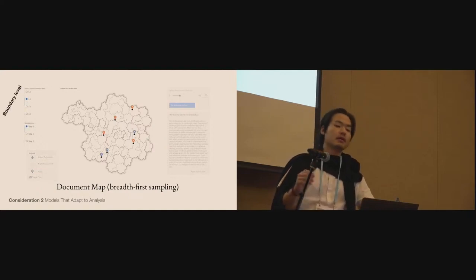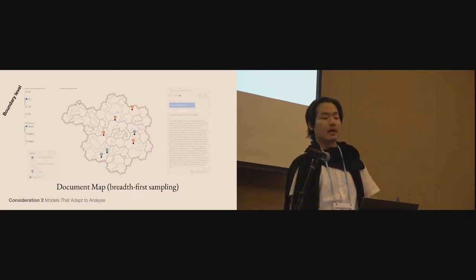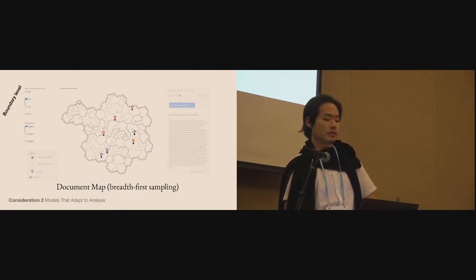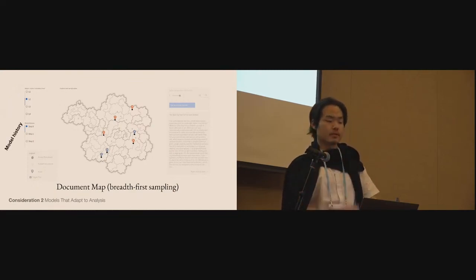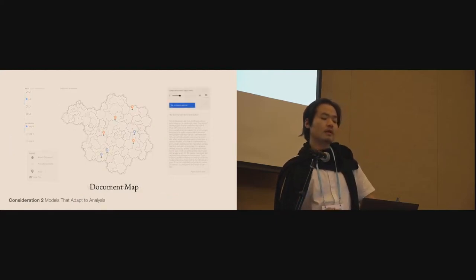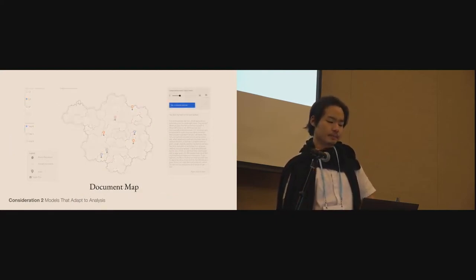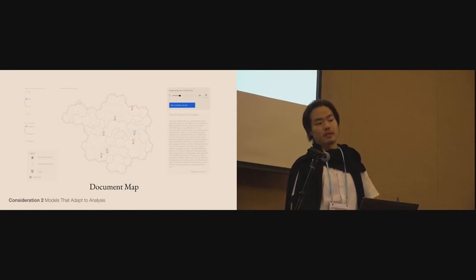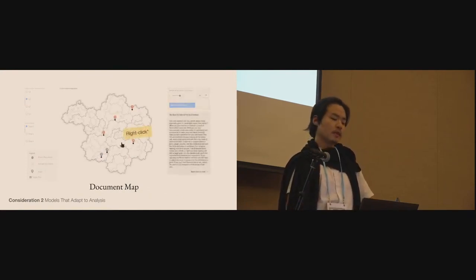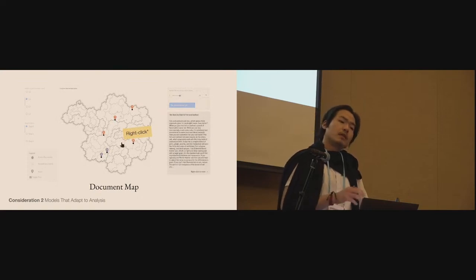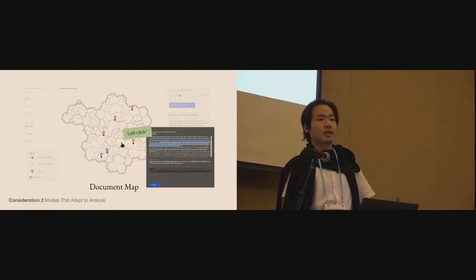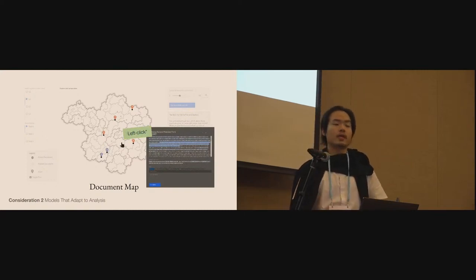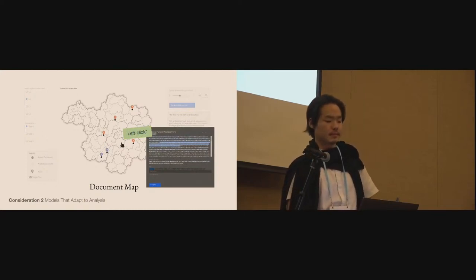Using the step slider on the top left, I can adjust the granularity of the hierarchical cluster visualization, and also step through the evolution of these clusters as the model adapts to user input. And if they choose not to sample using the visualization, they can keep on sampling a random subset of the data. But using the map, right-clicking on the document shows a preview on the right, and left-clicking on the document takes the analyst to the document reader, where they can analyze its text.